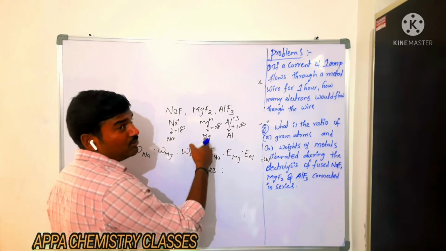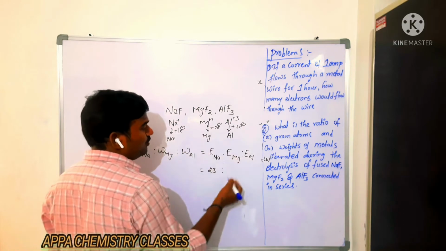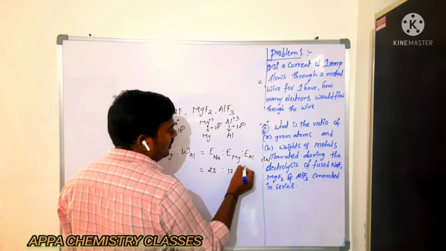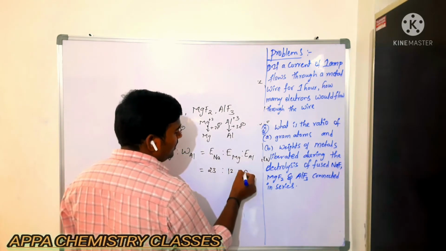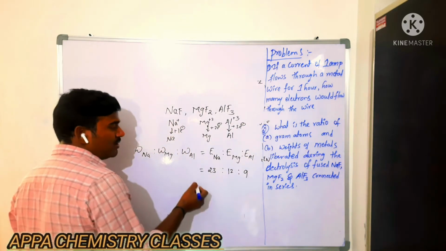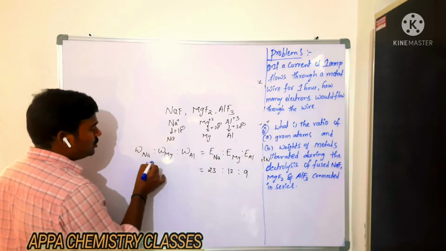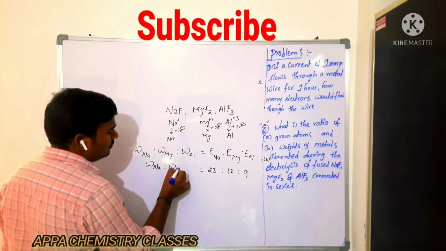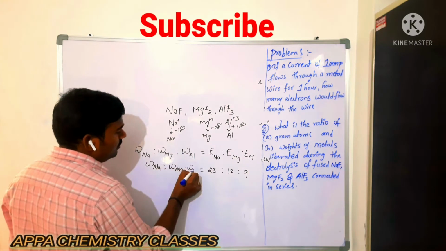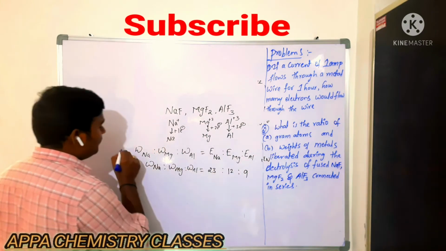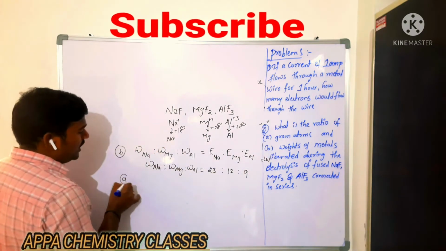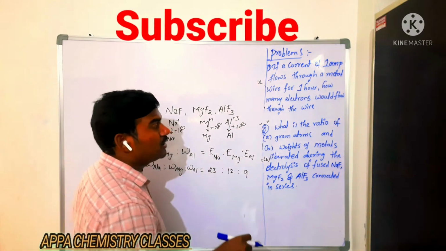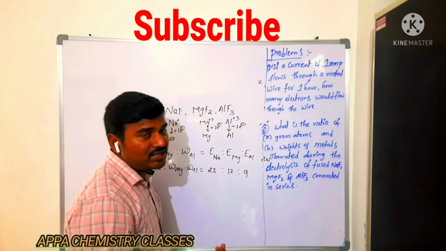Magnesium is 24 by 2, because 2 moles of electrons, that is 12. Aluminium is 27 by 3, that is 9. So that is the weight ratio. That is for part B. What about A here? They are asking gram atoms, how many moles are formed?